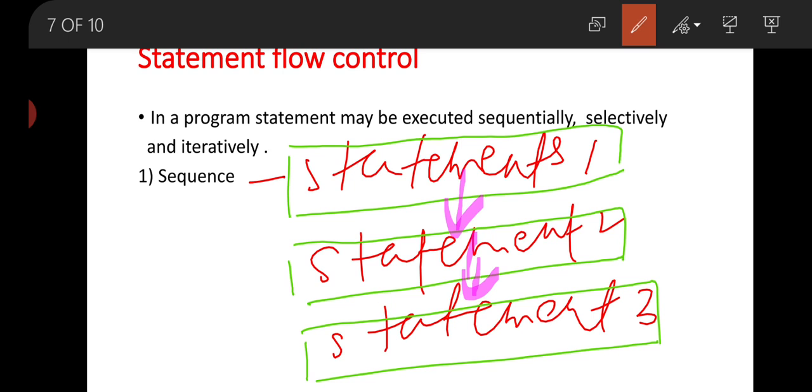In such a case, you can say the execution flow of control of statements is sequential. That means all the statements will execute one by one, after one and then another. So this is statement flow control based on the sequence method.